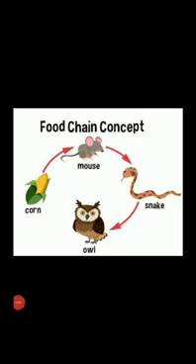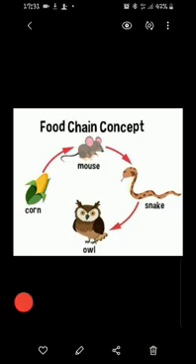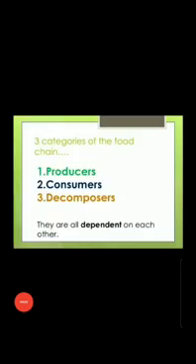Now this is one of the easiest food chains. Can you see in the diagram? Firstly there is corn, then there is mouse, then there is snake, and then there is owl. The corn, or the plant, is first eaten by the mouse. Then the mouse is eaten by the snake, and then the chain follows up and the owl eats the snake. So the corn is eaten by the mouse, the mouse is eaten by the snake, and the snake is eaten by the owl. And this is how this food chain completes.